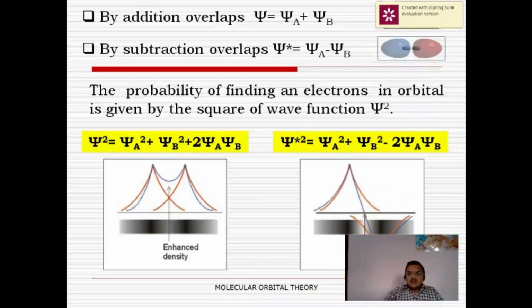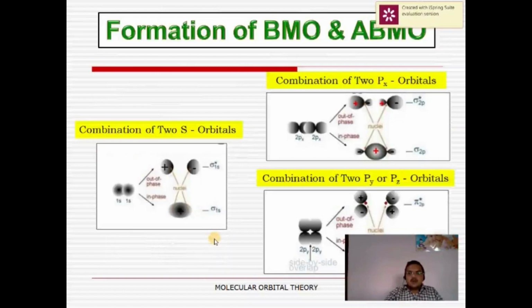In the anti-bonding molecular orbital, you can see a region called a node. What is meant by node? A node is the region or space where the probability of finding an electron is negligible or zero.